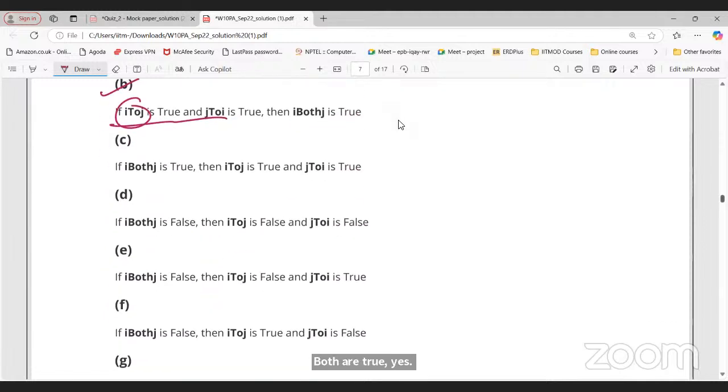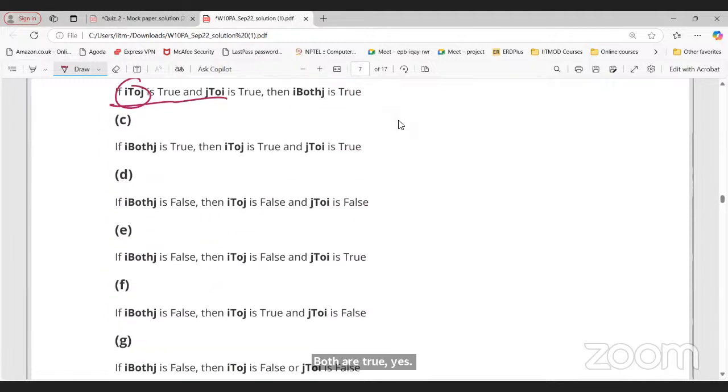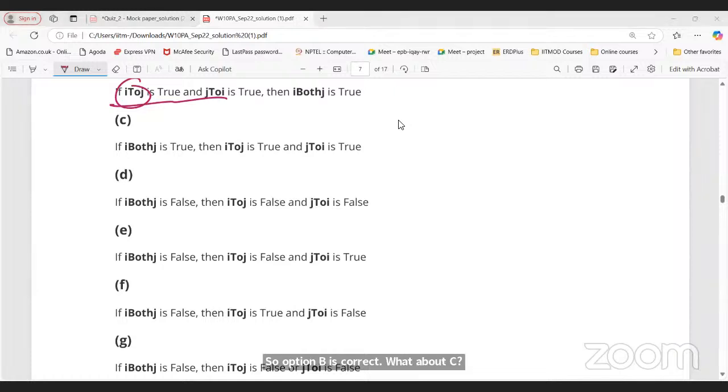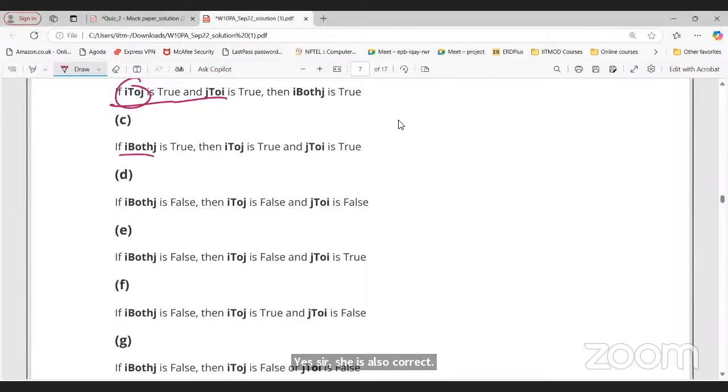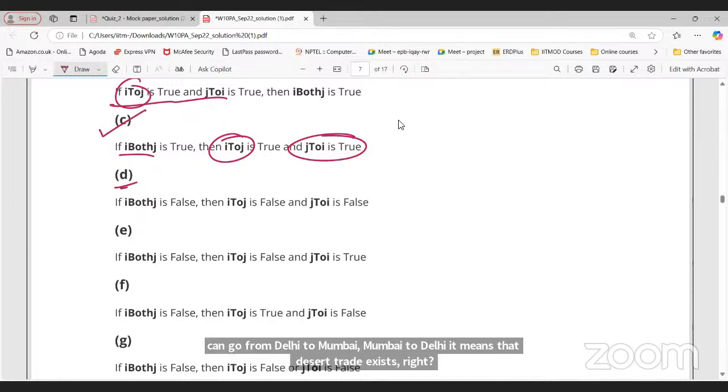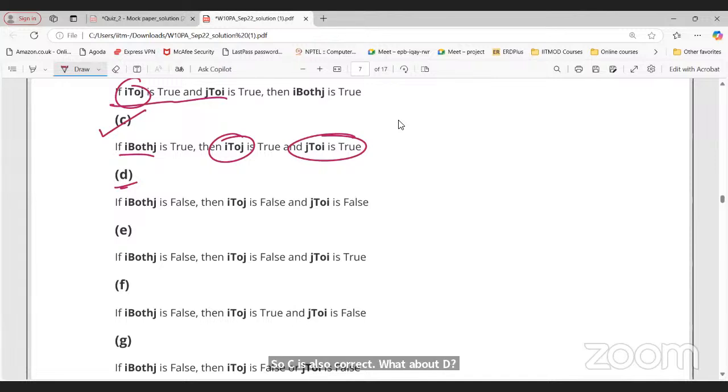What about C? Yes, sir, C is also correct. I to j is true, because I can go from Delhi to Mumbai and Mumbai to Delhi. It means a train exists, right? So C is also correct. What about D? Sir, it is false. D is correct, I think. It may be false. If there is or in place of and, then it is correct.